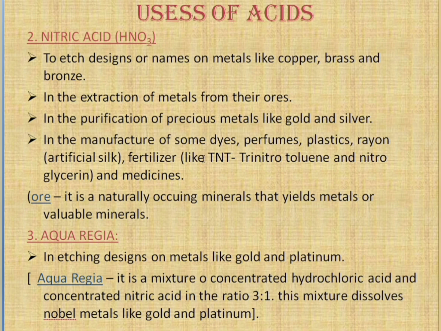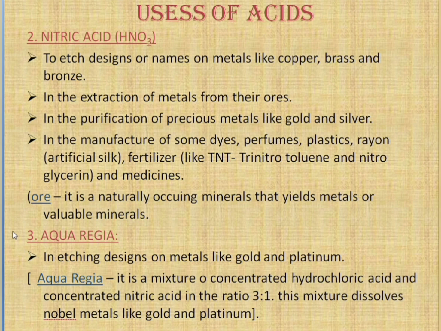Even in the manufacture of some dyes. Dyes means coloring compounds. Perfumes, you have already known that. Plastics, rayon, which is an artificial silk. These rayons are obtained from fruit pulp. And this one is a fertilizer. Examples of explosives they have given are TNT, trinitrotoluene, and nitroglycerin, and these are used in medicines also. Nitric acid is used in medicines, as I have already explained.